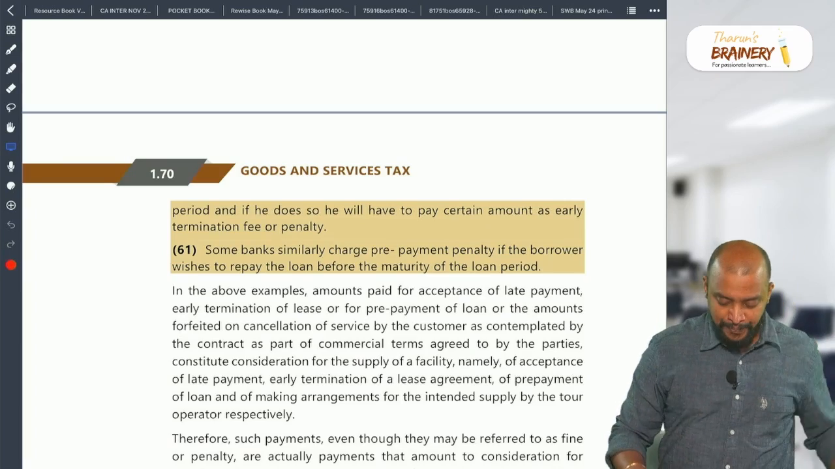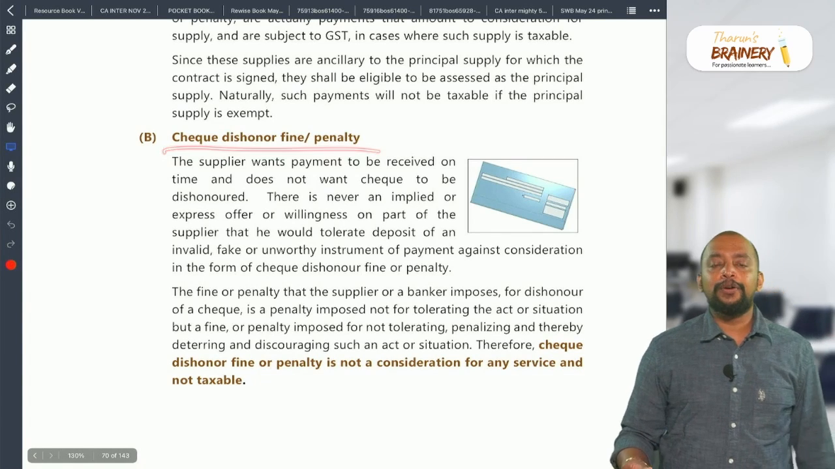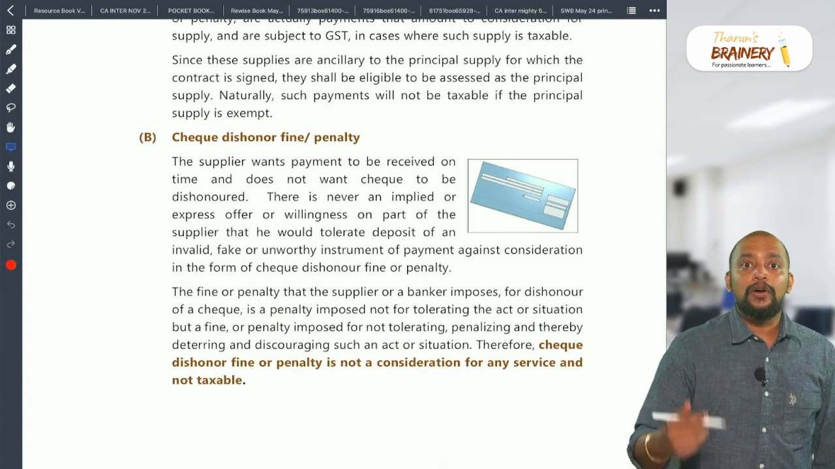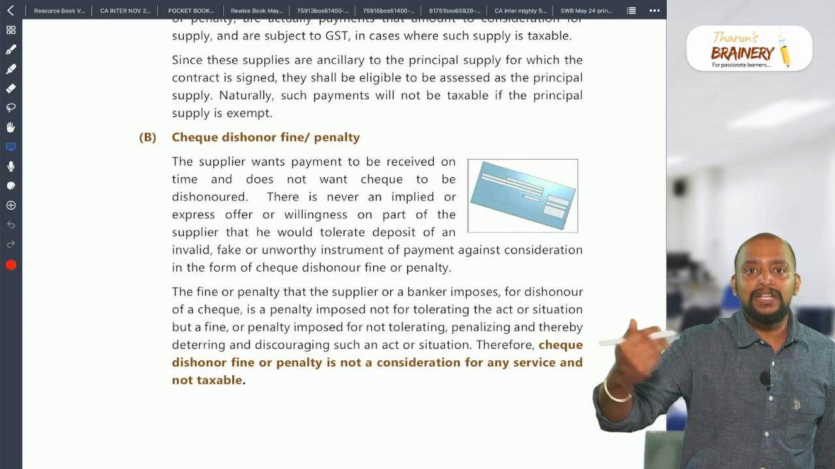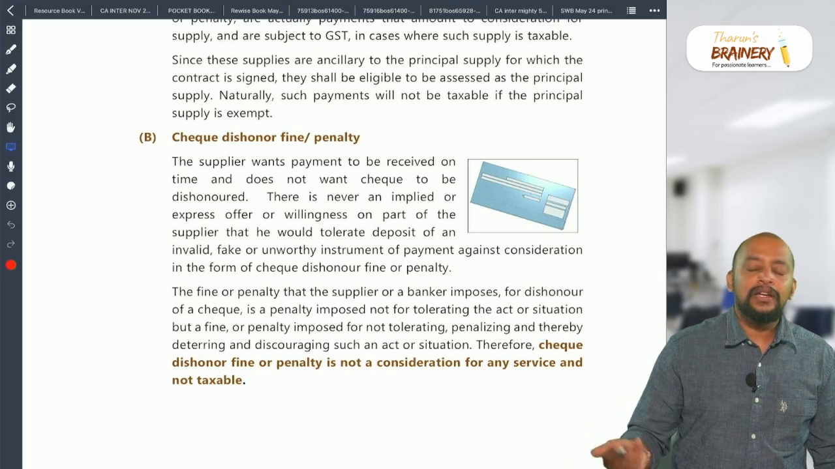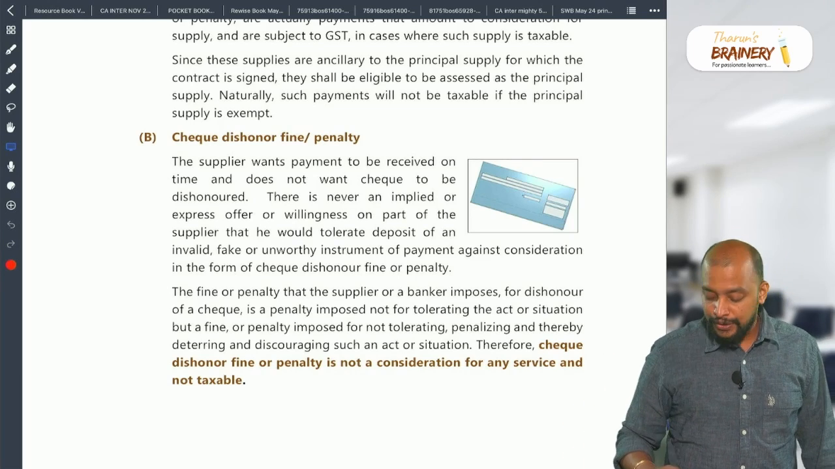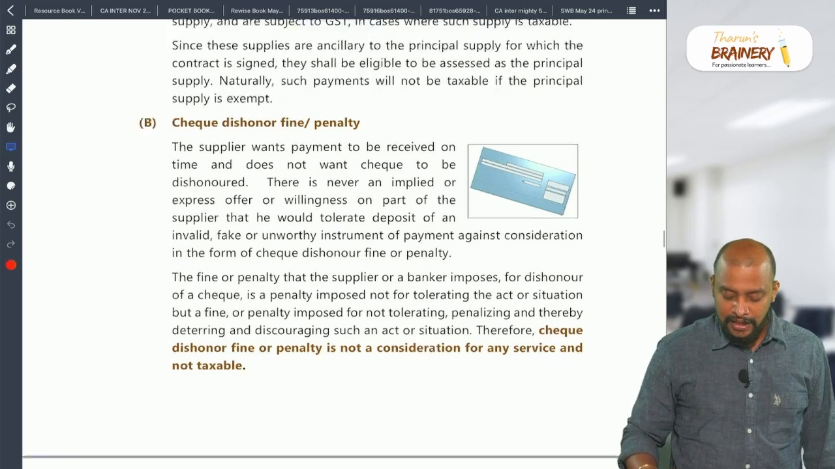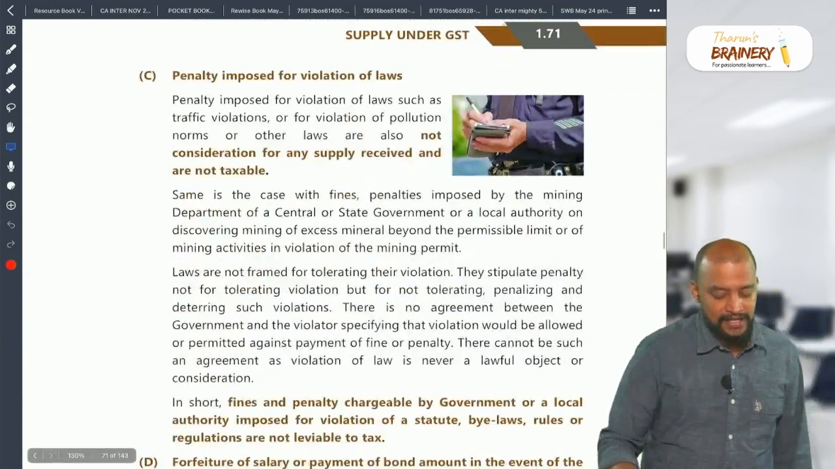Then check dishonor, fine or penalty: we already know what type of nature it is, penalizing or compensatory in nature, definitely, because there is a loss suffered. One person got the check, believing in you, he deposited it and ended up with no money, so there is a loss suffered by him. To compensate that, or to penalize a person, it is done. So due to that reason, check dishonor fine or penalty is not consideration and not taxable.